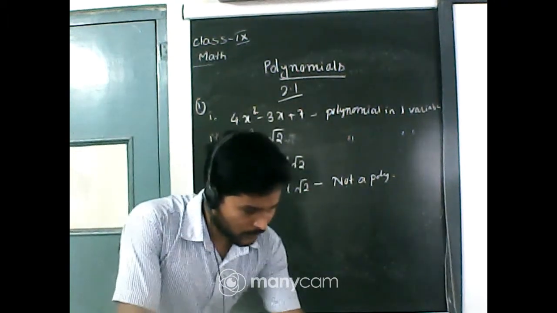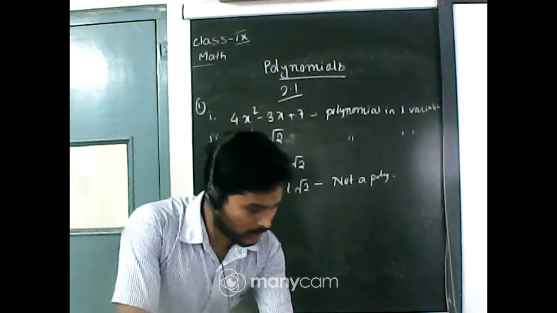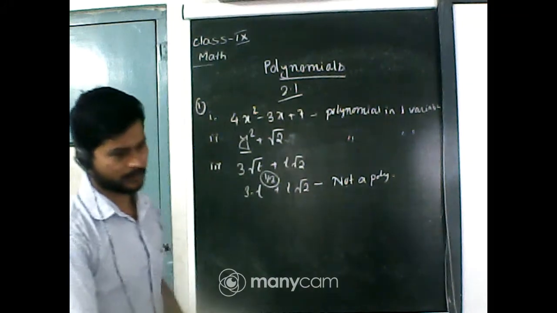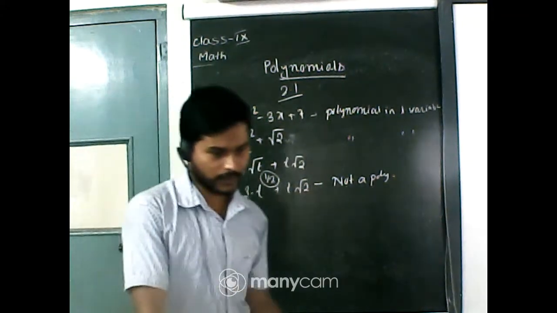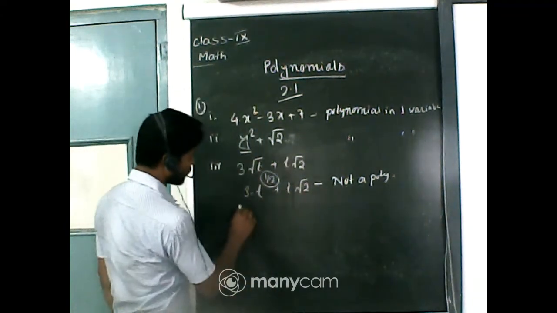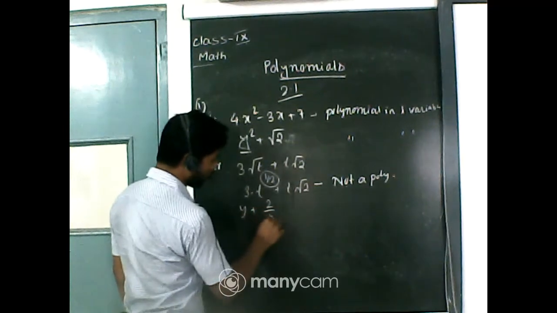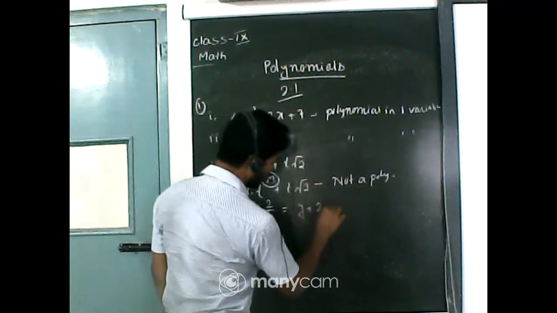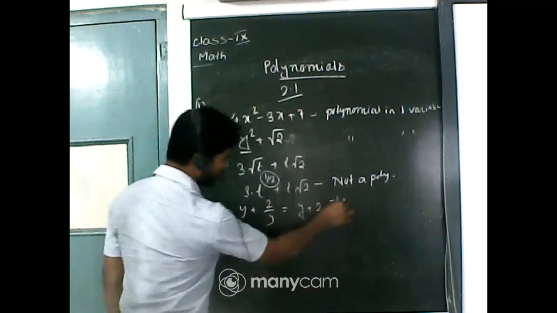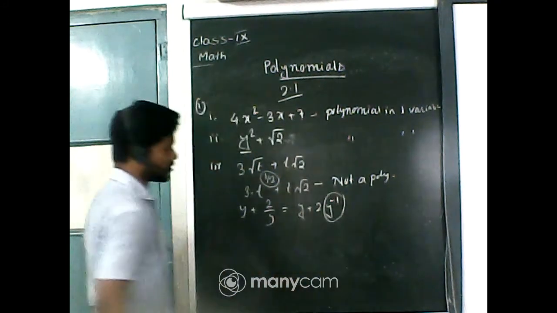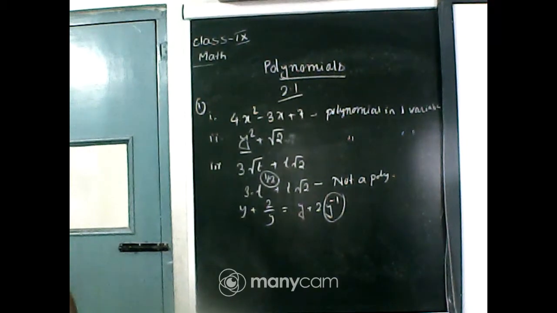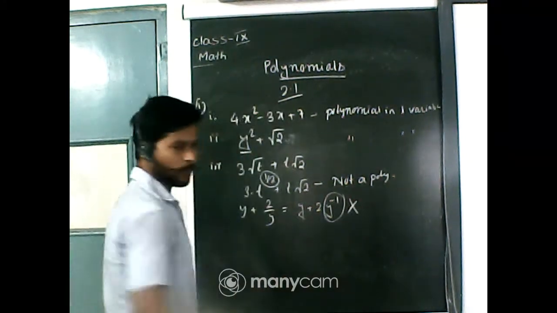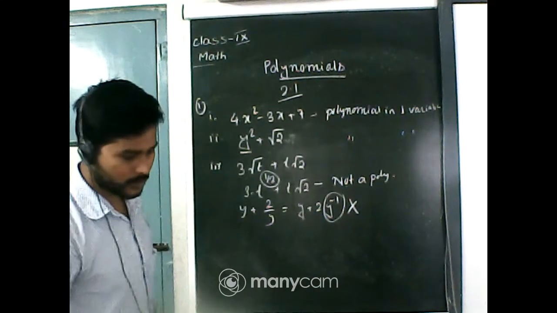Okay, question number 4. I think all of you have books. Question number 4, y plus 2 by y. Definitely not, because y plus 2 by y can be written in the form y plus 2y to the power minus 1, and look at the power of y in this term, minus 1, not a whole number. So this is also not a polynomial in one variable.